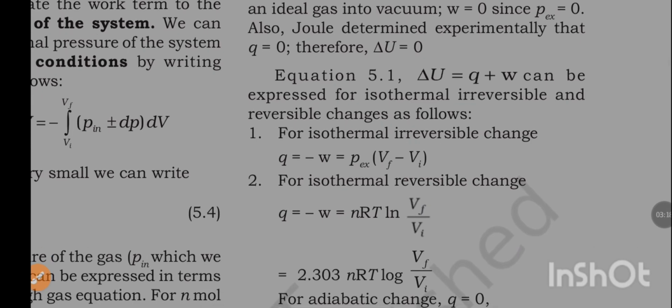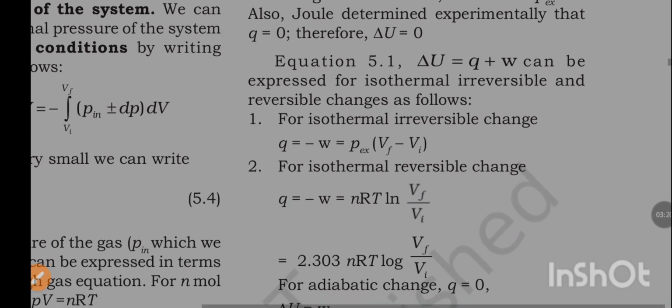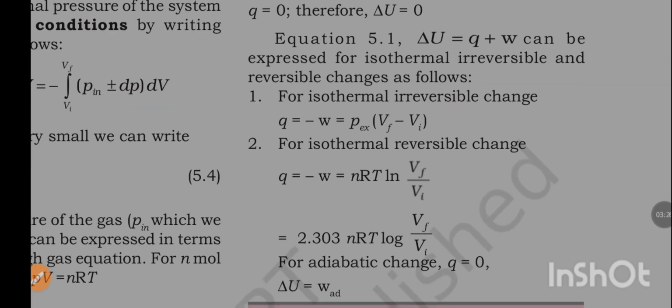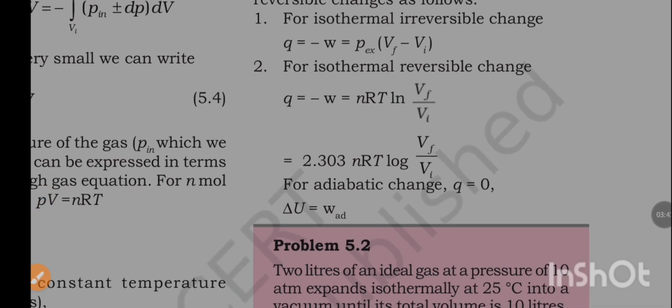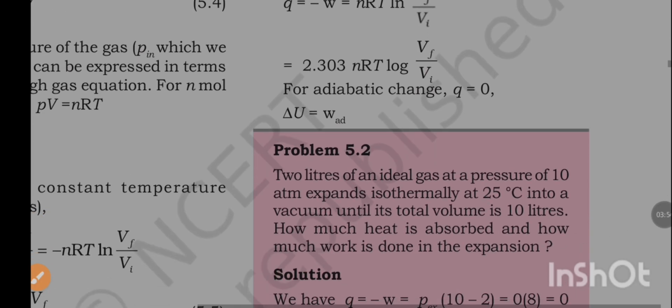Equation 5.1, delta U is equal to Q plus W, can be expressed for isothermal irreversible and reversible changes as follows. For isothermal irreversible change, Q is equal to minus W is equal to P external into Vf minus Vi. For isothermal reversible change, Q is equal to minus W is equal to nRT ln Vf by Vi, is equal to 2.303 nRT log Vf by Vi. For adiabatic change, Q is equal to 0, delta U is equal to W adiabatic.